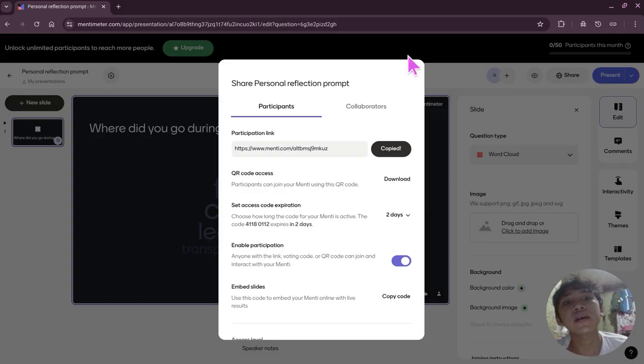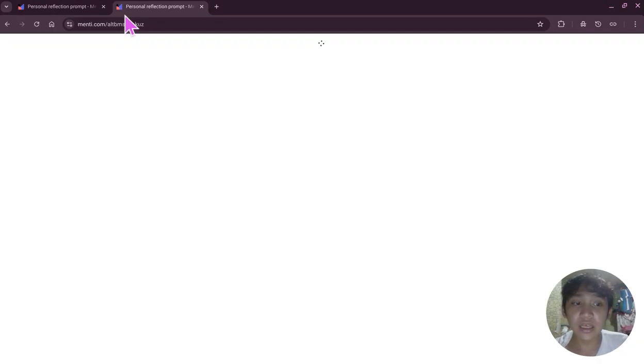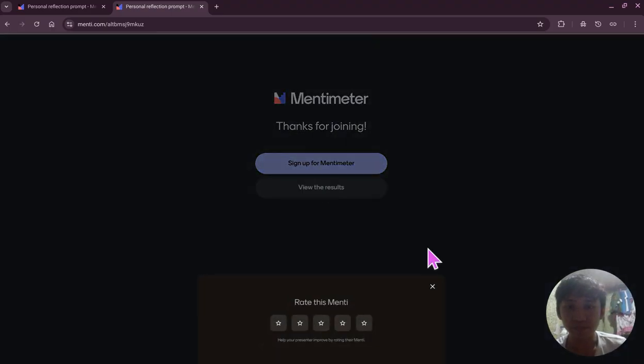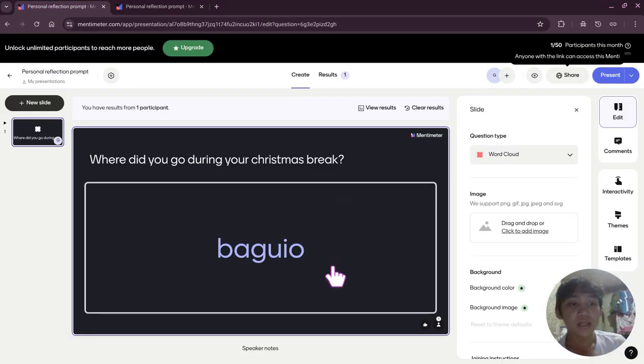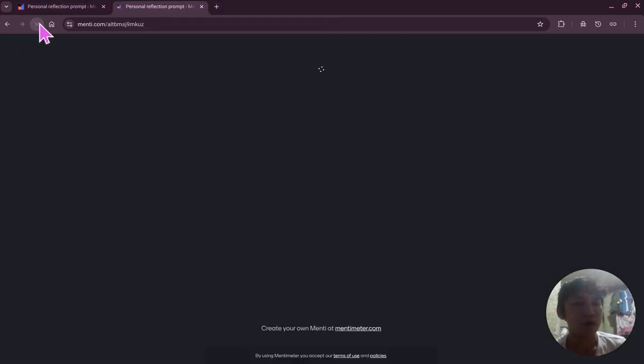If I were the participant in this Mentimeter, I would just click the link or scan the QR, and this will be presented on their phones or other gadgets like the laptop I'm using. They can just enter any word that answers your prompt. So, where did you go during your Christmas break? Let's say Baguio. Alright, and once your student answers, you will get their prompts. Let's add one more answer, shall we?